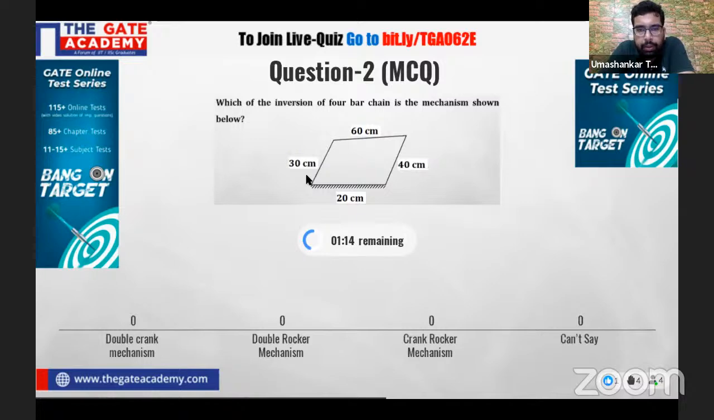Remember, this has a degree of freedom of 1. And in any mechanism, we need to have a fixed link. So here the link which is fixed has a length of 20 centimeters. Let's see if we can do it or not.